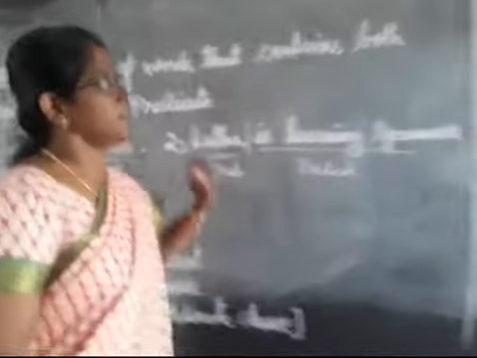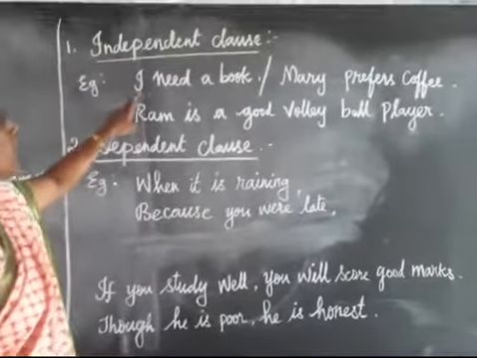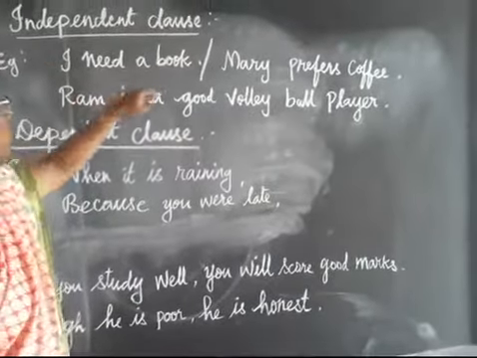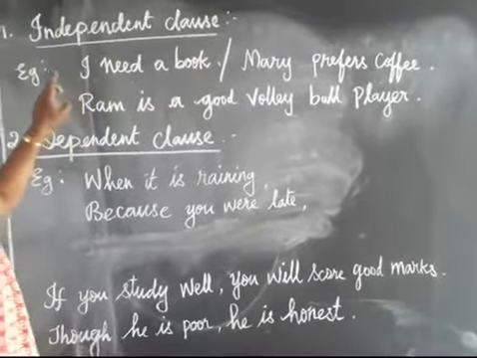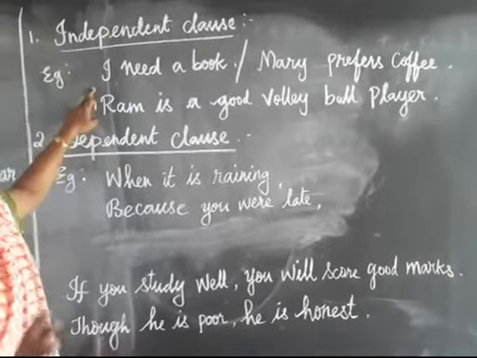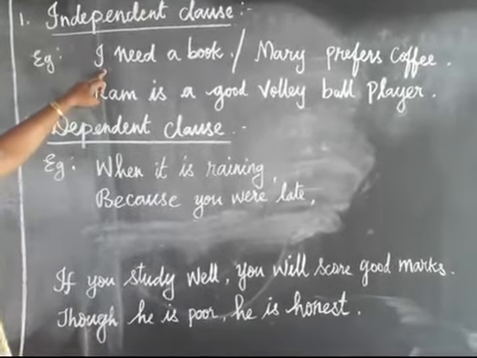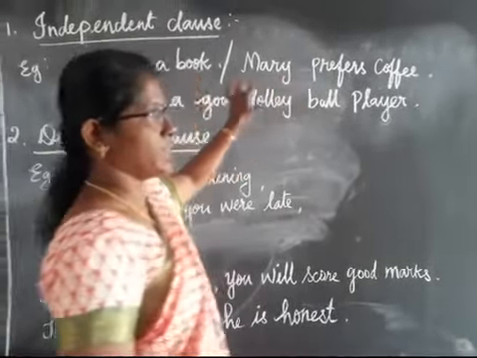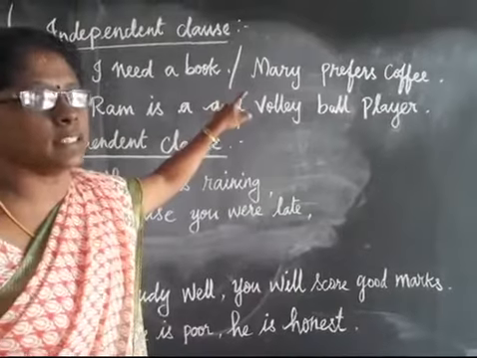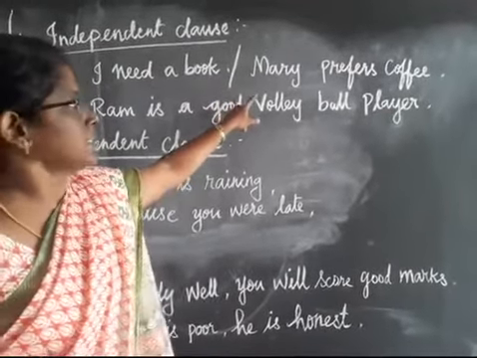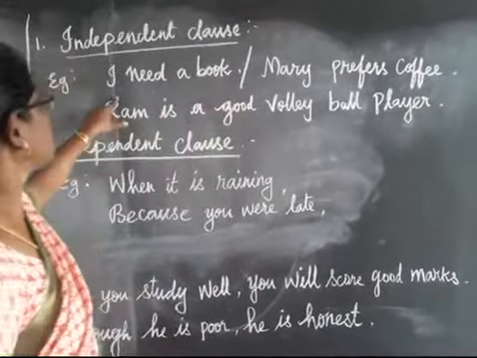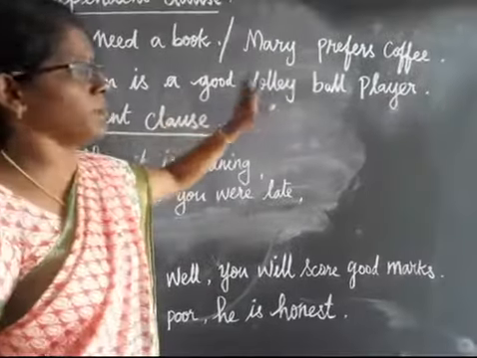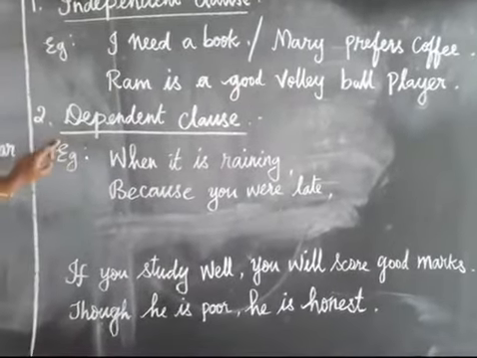For example, independent clause, you see here, I need a book. Here also a group of words joined together stands alone. It gives the complete meaning. So we are saying independent clause, I need a book. Mary prefers coffee. The complete sense is given here. We can understand very clearly. So this is called the independent clause. See one more sentence. Ram is a good volleyball player. Next one, dependent clause.